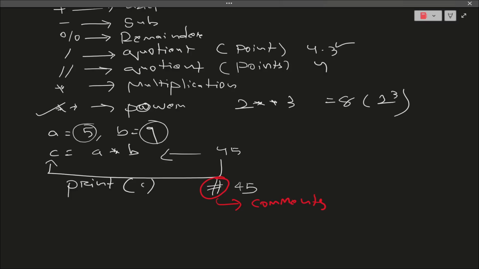That will be ignored. And you will be thinking, sir, if this is ignored, why do we need to write it? These are for benefiting your program. Like suppose you are a coder, you have written a program, big lines, around one to two pages, and that program is given to me to rectify.